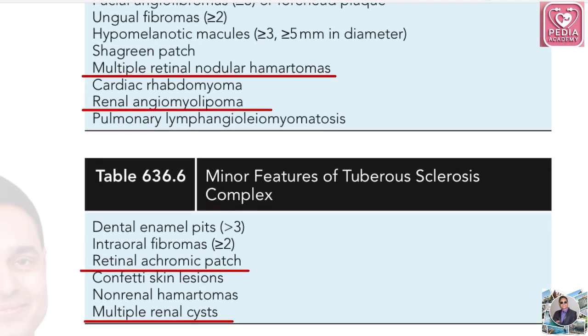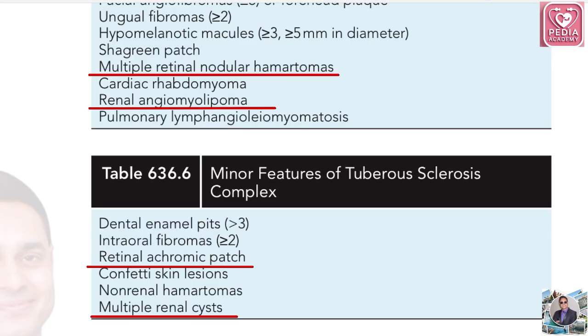Okay, so dental enamel pits, just we see, intraoral fibromas, retinal achromic patch, confetti skin lesions, non-renal hamartoma, and multiple renal cysts. If I were you, I would just remember these minor features. You have to just mug up these minor features of tuberous sclerosis complex and thank me later.